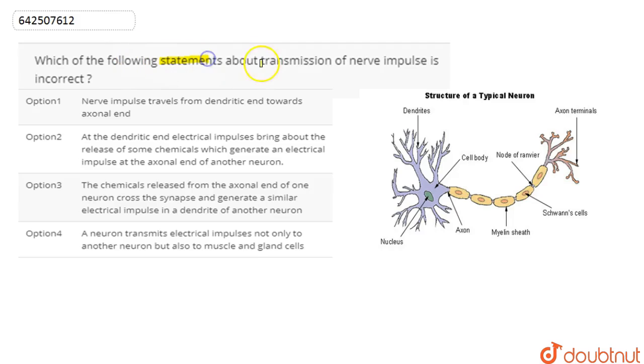If we talk about this question, in this question we are asked which of the following statements about transmission of nerve impulse is incorrect, right? So first let's discuss how the transmission of nerve impulse takes place.